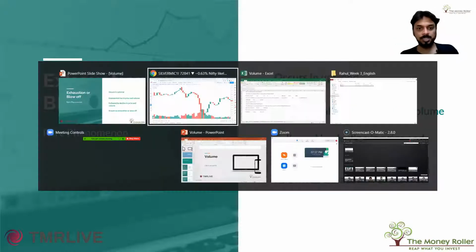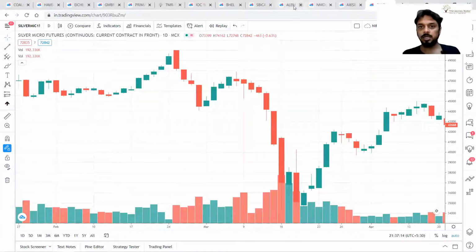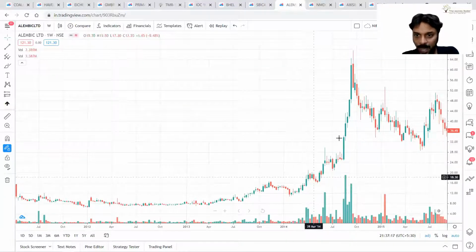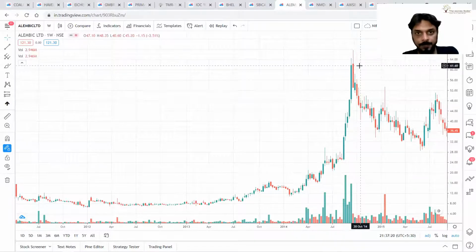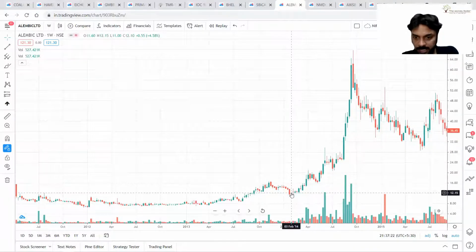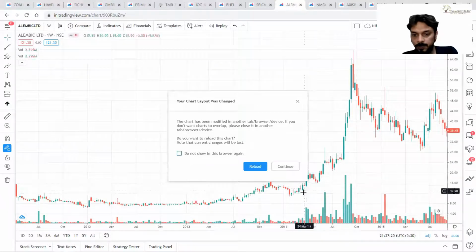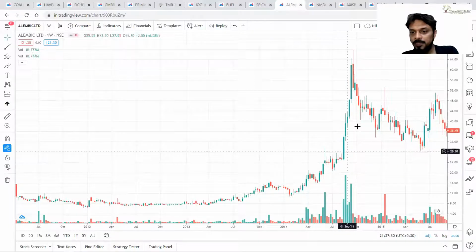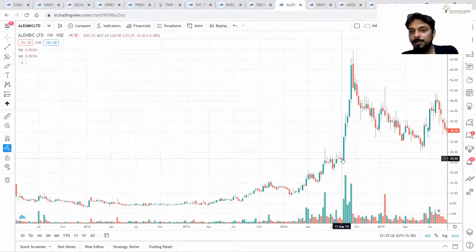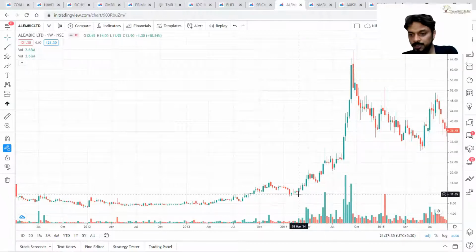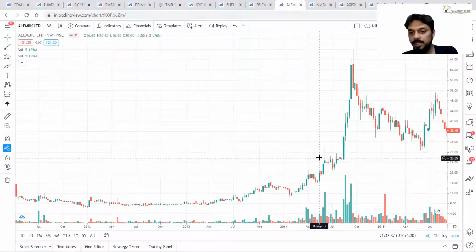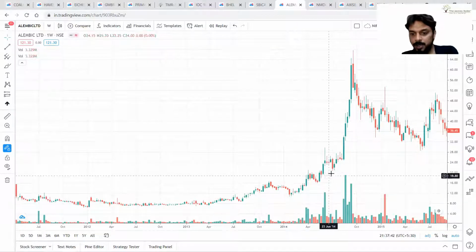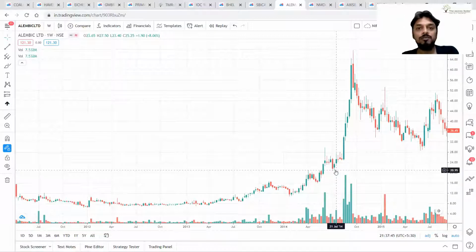Now, let's check out one of the structures. So this happens in an uptrend, correct? First phase, prices are moving slowly. In the final phase, there will be an exponential move. So in the first phase, prices are moving from 11 till 25, correct? From 10th Feb till 26th of July.